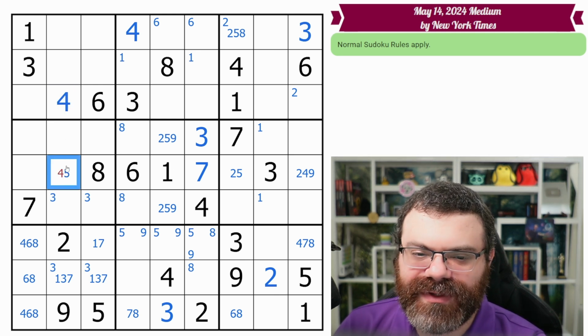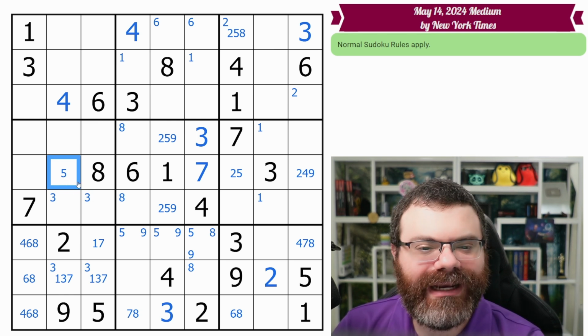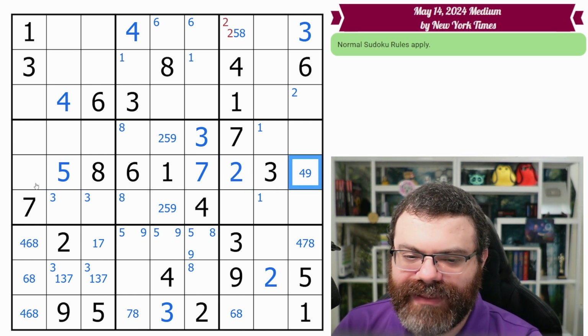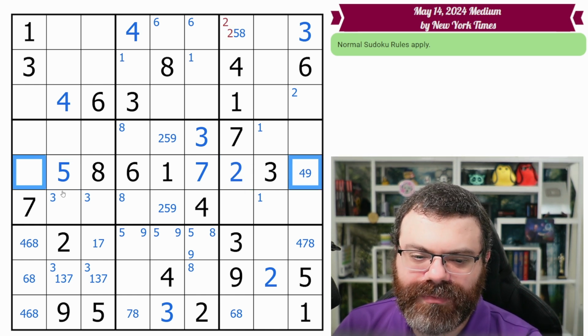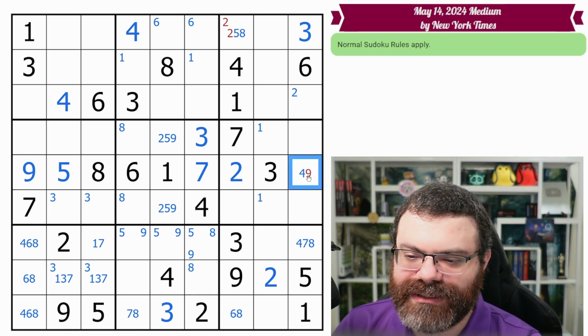Immediate follow-up here is we can place this 5 because this cell now can't be 4. And now the comprehensive list of all digits that can be in there is 5. And so that is a 5. And now that makes this a 2. And that leaves 4 and 9 for the rest of the row. But remember, this actually can't be 4 because of the 4, 6, 8 triple. So this ends up the 9 and this ends up the 4.